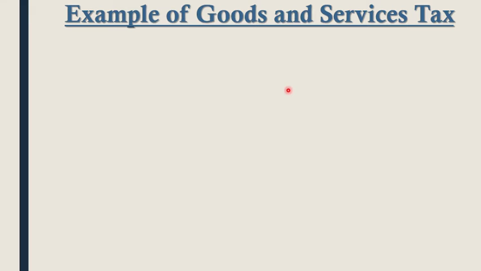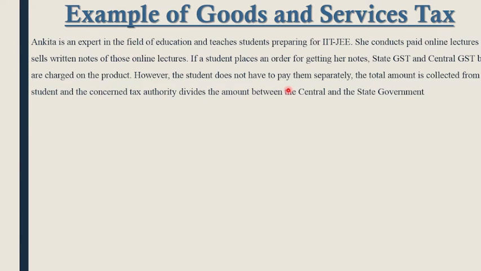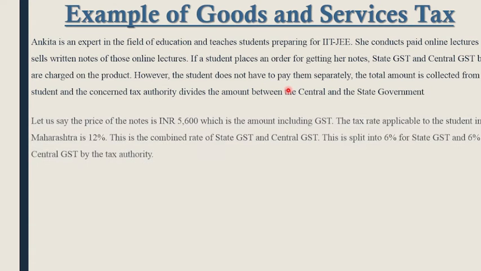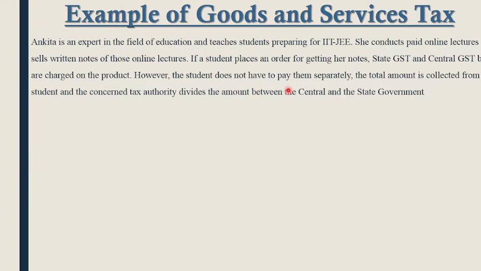Now we will see the example of Goods and Services Tax. Ankita works in the field of education and resides in Maharashtra. She instructs students who are preparing for IIT JEE exams. She gives online lectures and sells written notes from such talks.